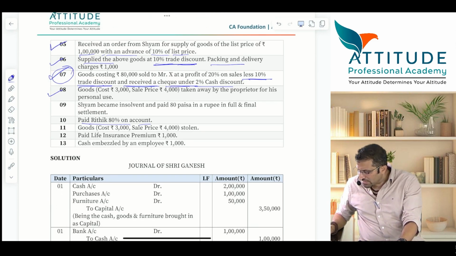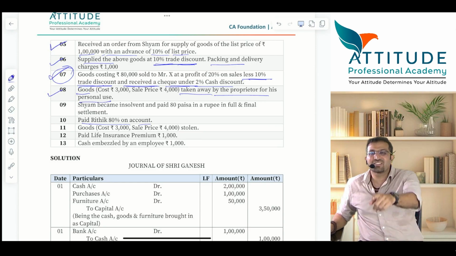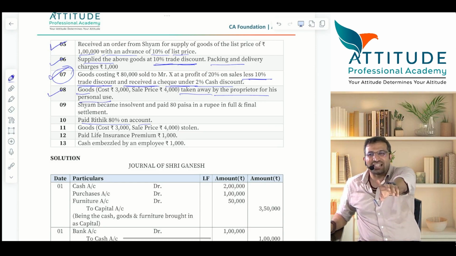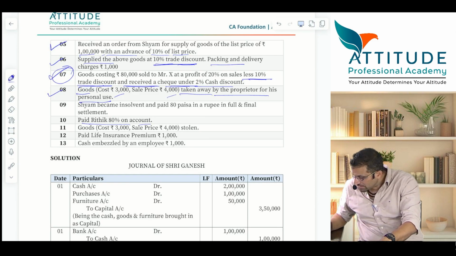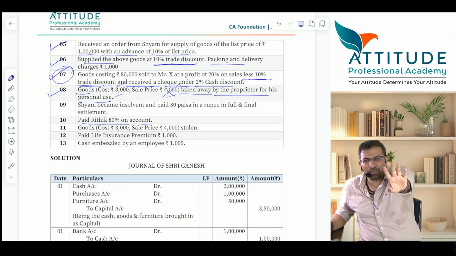Yes. Next, goods taken away by the proprietor for his personal use. Now this is very simple. I will not put this entry. You can tell me this entry. Fast. Drawings account debit to, at cost price or selling price? Very good. Not at selling price but at cost price. I hope this is very simple.